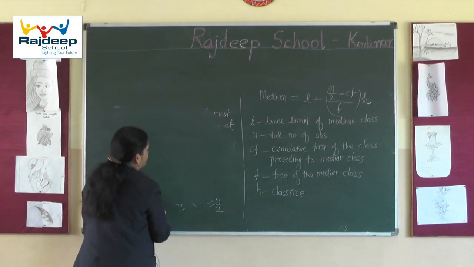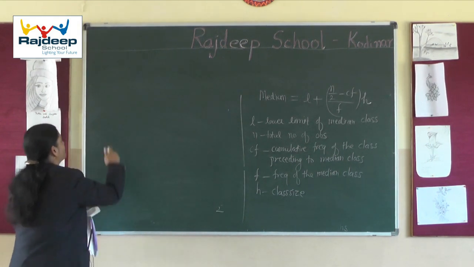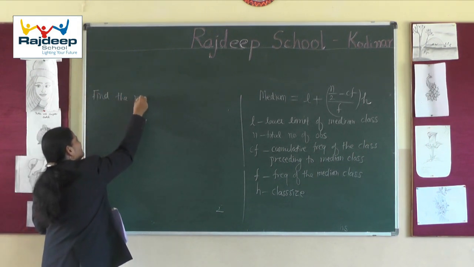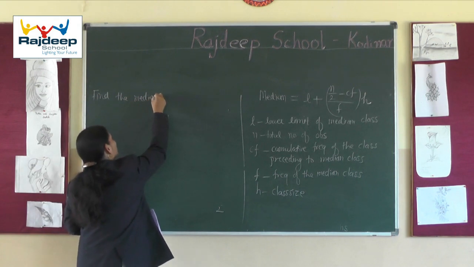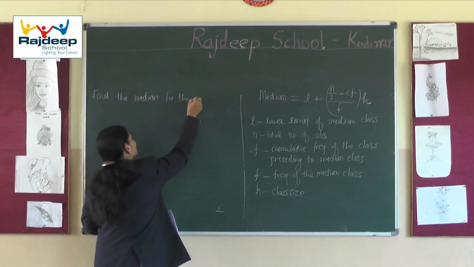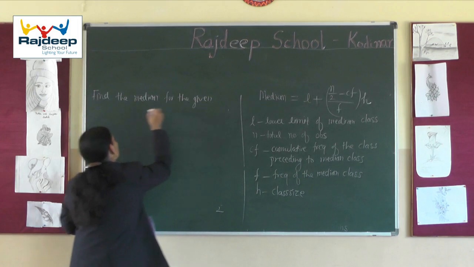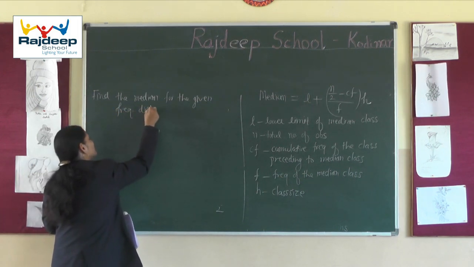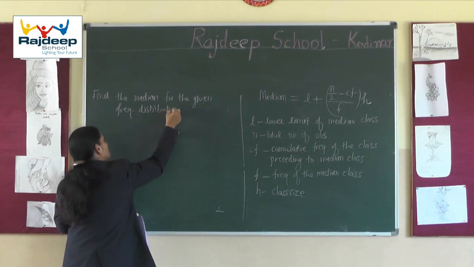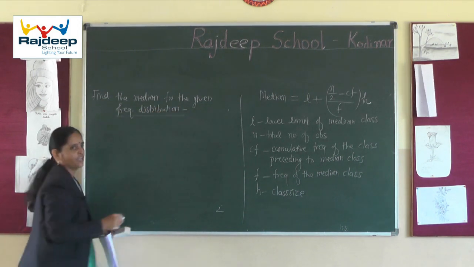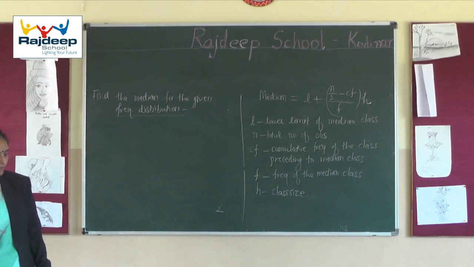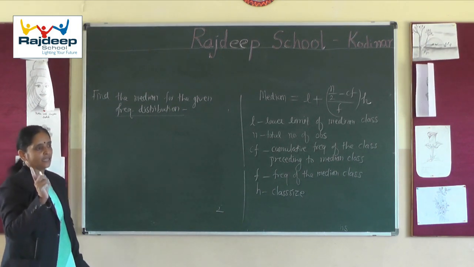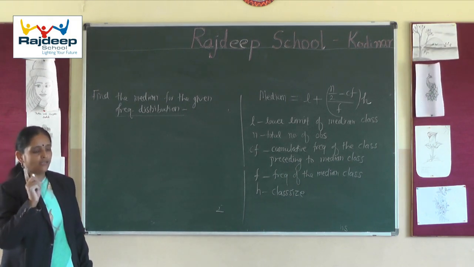The question is like this: find the median for the given frequency distribution. Here classes and frequencies will be provided. The only extra thing in the table will be one column, that of cumulative frequency.